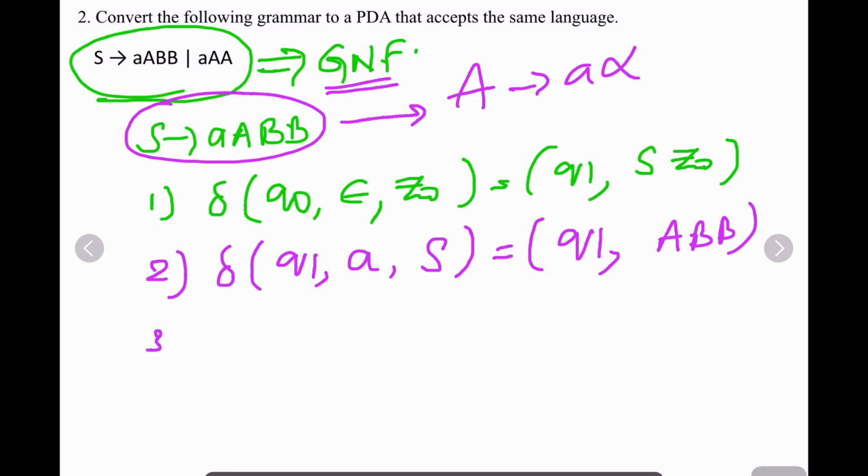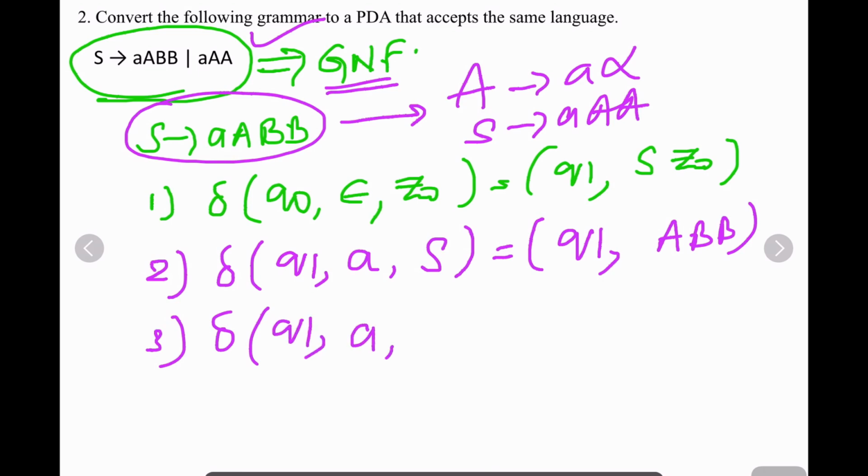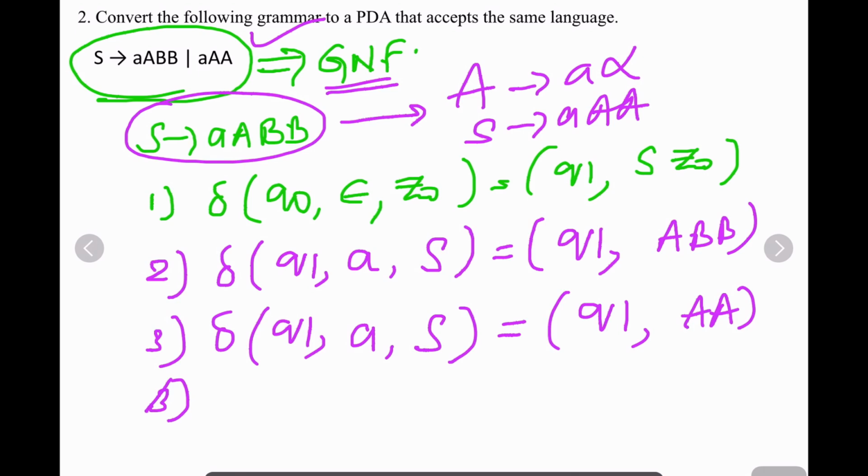Right? Then another production is on S. S gives A. Right? So delta of Q1, in place of small a, it is a only. In place of capital A, what will be there? That is S only. S has 2 productions, Q1. And what is alpha? A. Then the third rule, that is the fourth rule. The rule will be like this.